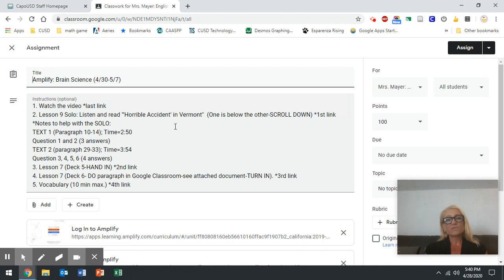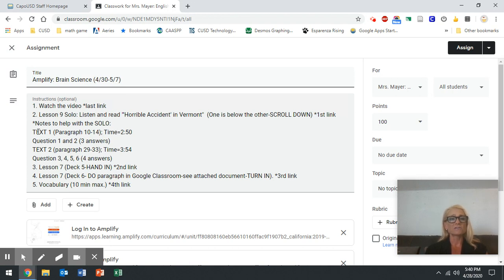It says to do the solo. Now, solo is something that's graded. It's going to be graded for you. In fact, if you're not happy with your grade, you can actually redo it, and I'll tell you how to do that in just a moment. And we have some notes for you. Mrs. Wasinger put together these notes to help us make sure that we're successful in our solo.